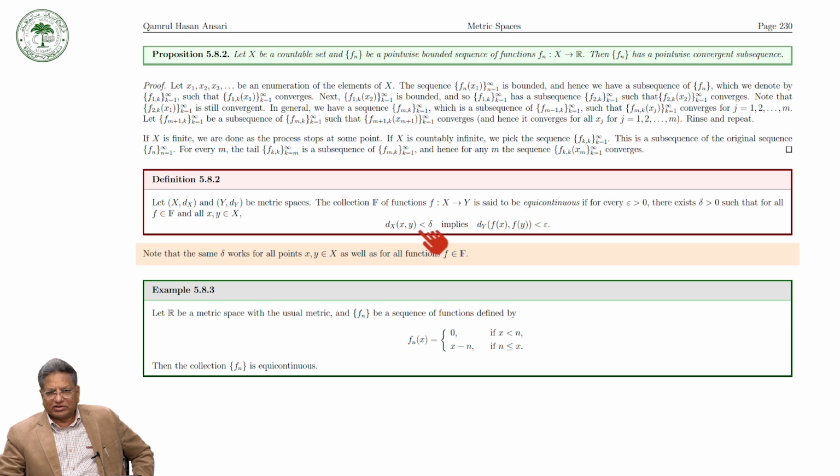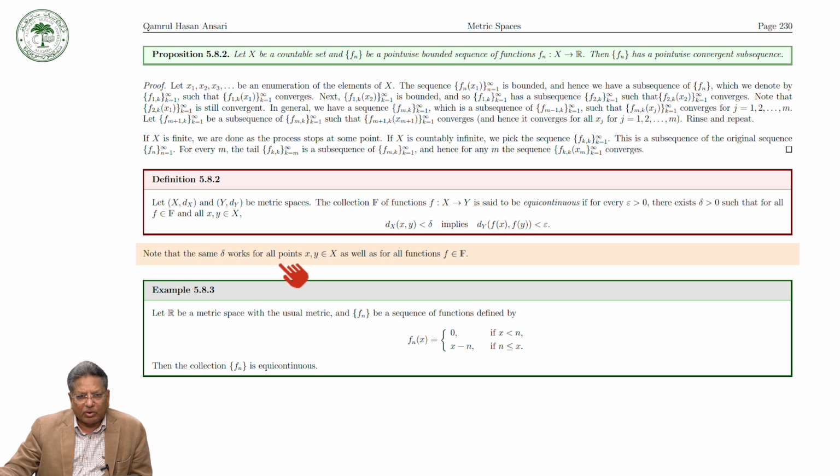Note that the same delta works for all x and y as well as for all functions f. So this delta works for all f and all x and y.